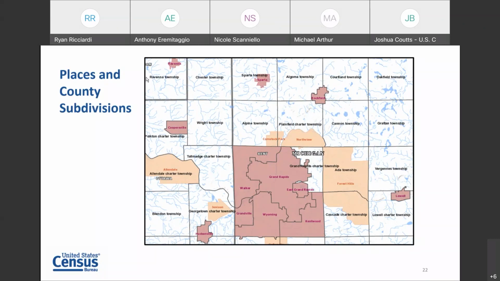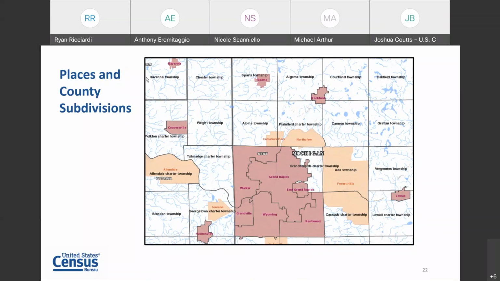In some cases, cities, places, will take on the function of the MCD as well as the incorporated place functions. As we can see just to the east in Rockford, Rockford has actually taken on the function of the county subdivision and the local city functions. So they've consolidated those two functions within one civil government. But that's not always the case, as we can see in some of the other examples, again in Sparta, where they independently operate at the MCD, the township level, and the city level. They have two separate functioning governments.